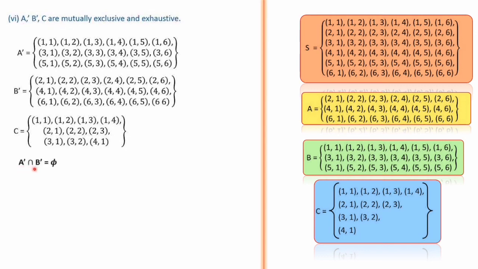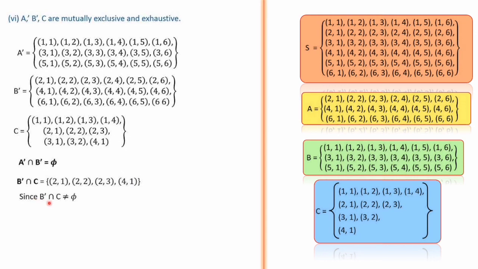So A dash intersection B dash, these two first pairwise we can take, nothing will be common, it is a null set. Then B dash and C. B dash and C, when you check, 2 1, 2 2, 2 3, 4 1 are common. Here you can see first element is even: 2 1, 2 2, 2 3 and 4 1 common elements.